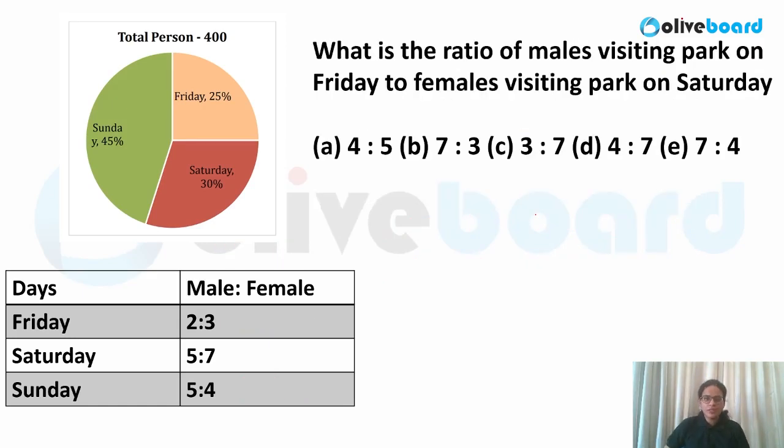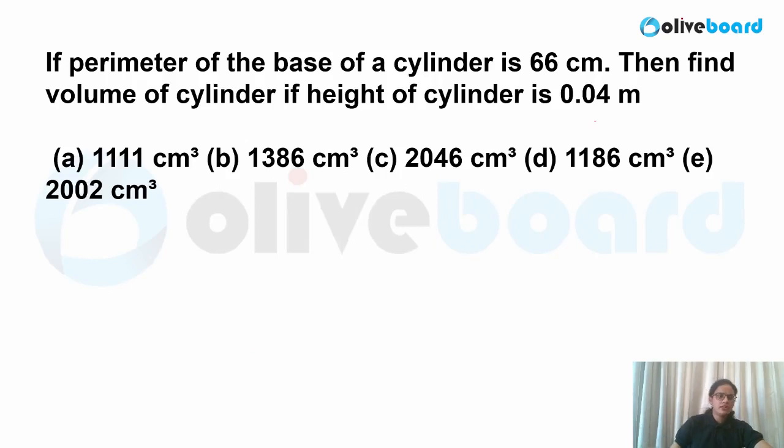Now next question, what is the ratio of males visiting the park on Friday to female visiting the park on Saturday? Yes, we already know these values. This is 40, 60 and 50 and 70. What are they asking you? The males visiting the park on Friday, that is 40, and female visiting the park on Saturday, so 70. 4:7 would be the value, that is nothing but D option in this case. I hope it is clear. So this is how you can solve the DI very easily once you decode the values initially itself. Otherwise, every time finding out the value may become tedious. Now let me solve the next question.